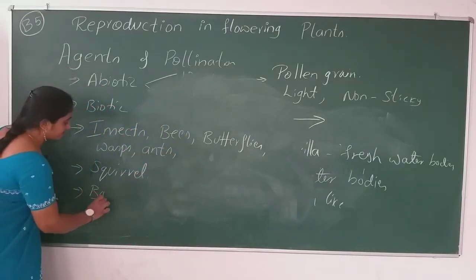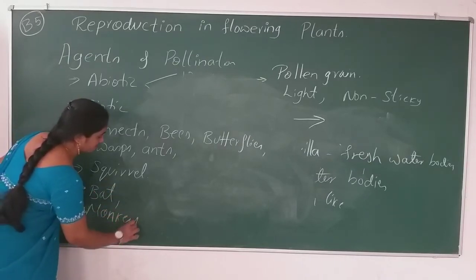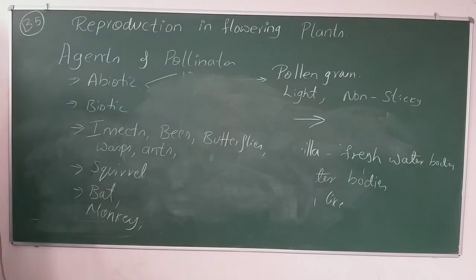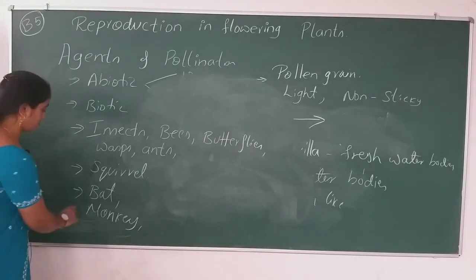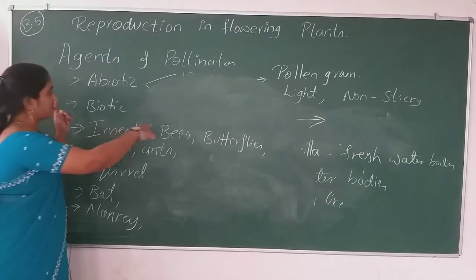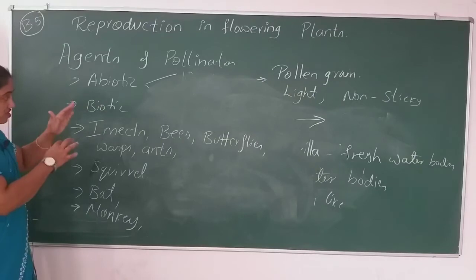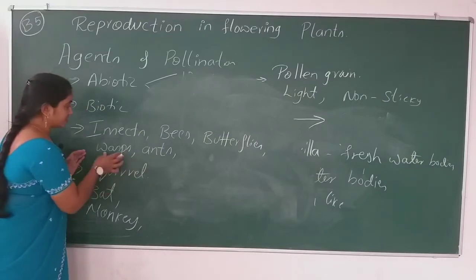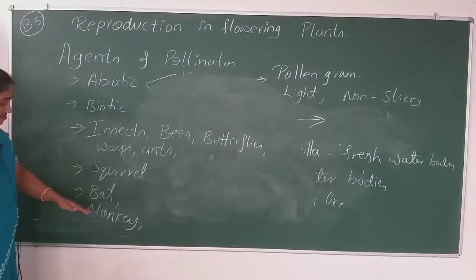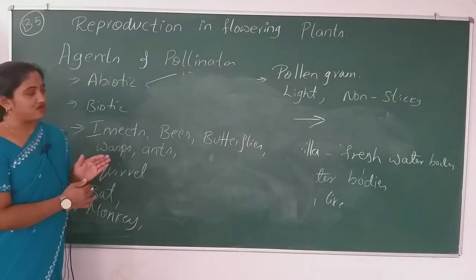Bat, monkey, and yes, the majority of these are biotic agents, majority of them. So these are ants and wasps and squirrel, bat, monkey. These are the only limited version you can call it as.